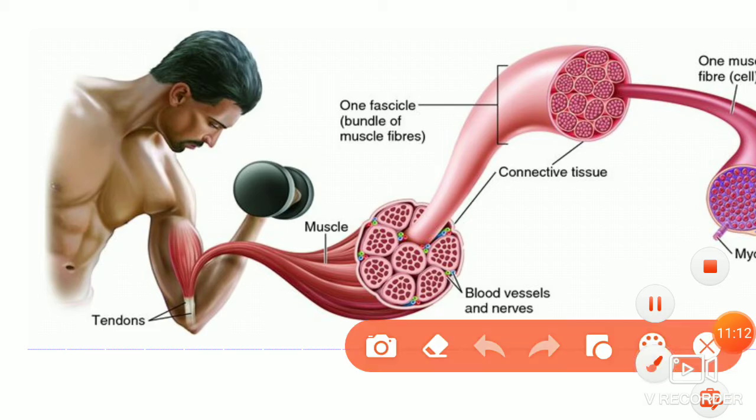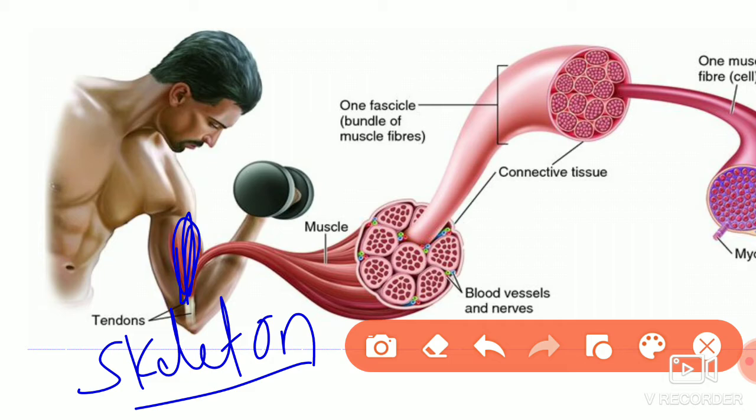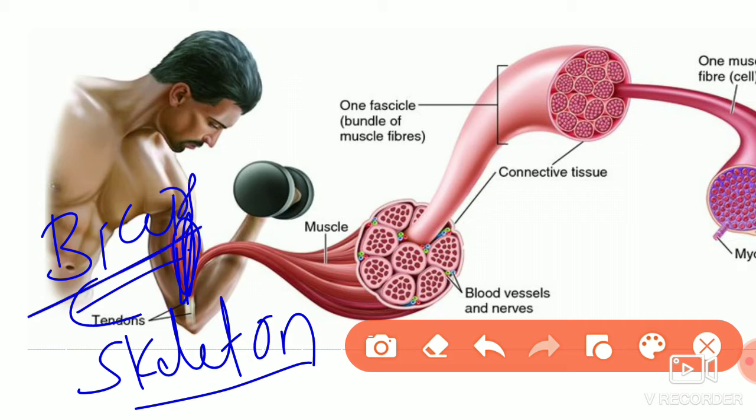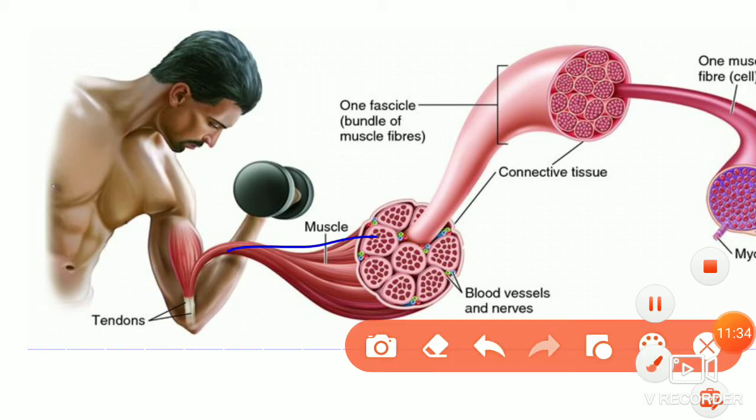Here this is a skeletal muscle because it is associated with the skeleton, it is along with the bone, that is why we call it a skeletal muscle. So this is called the biceps. Here you can see the muscles which are present in the hand. So the muscle looks like this.